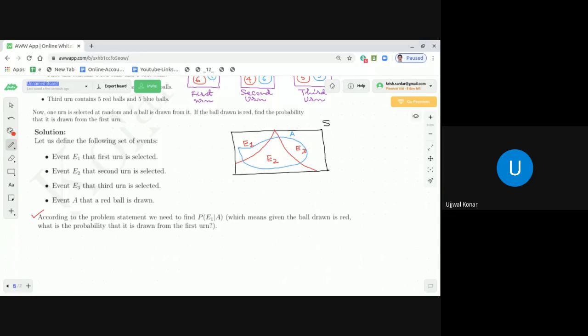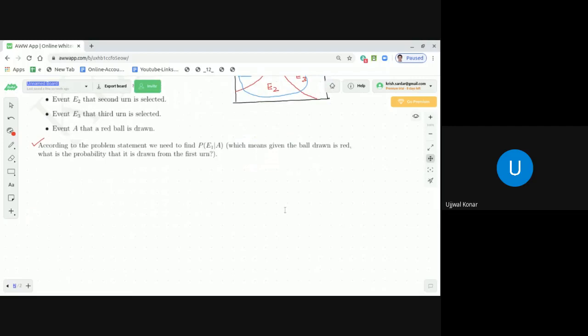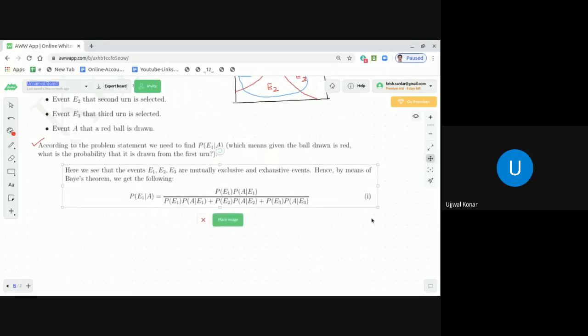Now, to find this probability of E1 given A, Bayes theorem is going to help us. So how can we find it out? If we apply the Bayes theorem, what we just discussed today before giving this example. So the Bayes theorem tells something like this, correct?